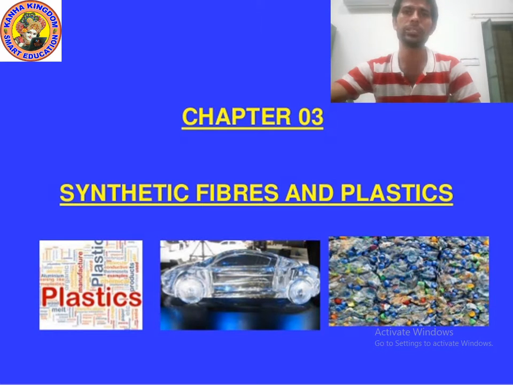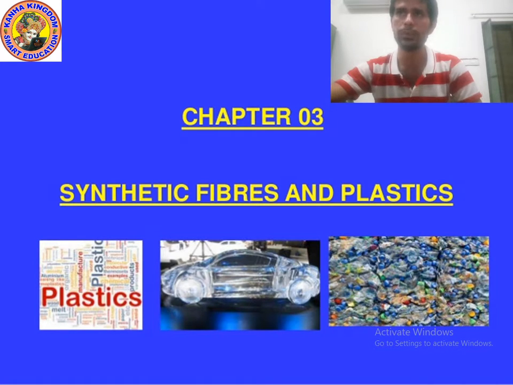What is the definition of natural fiber? Fibers that we get from plants and animals are called natural fiber. There are two types of natural fiber, plant fiber and animal fiber.